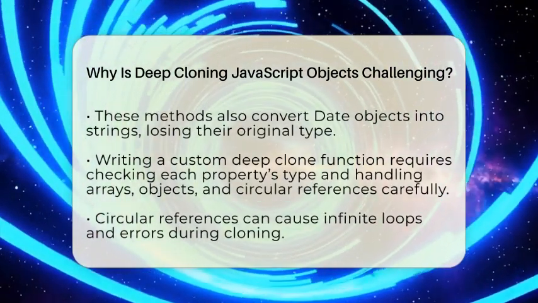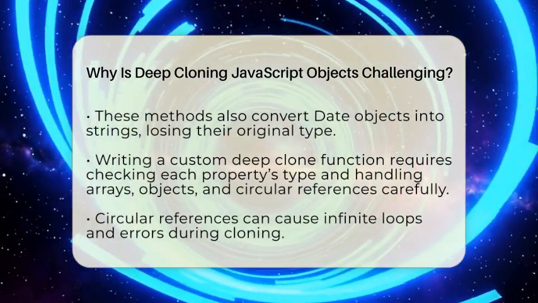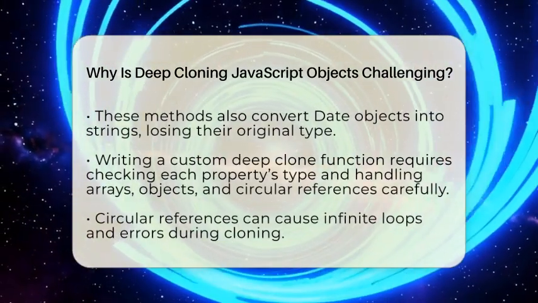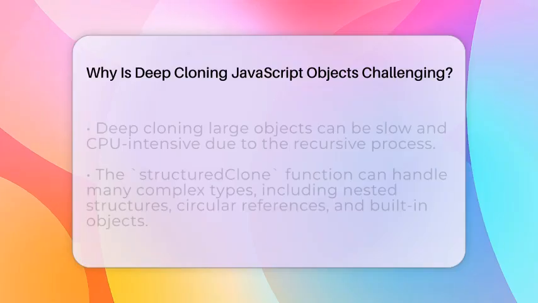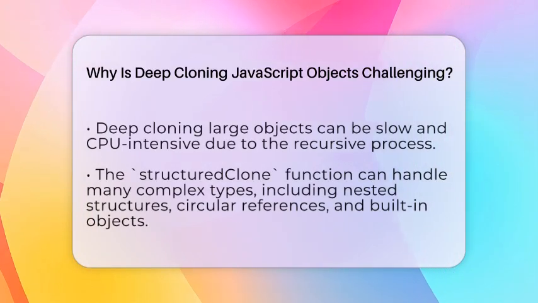Writing your own deep clone function sounds simple, but it's not. You have to check each property's type, clone arrays differently from objects, and make sure you don't get stuck in an infinite loop with circular references. This recursive process can be slow and bug-prone if not done carefully.